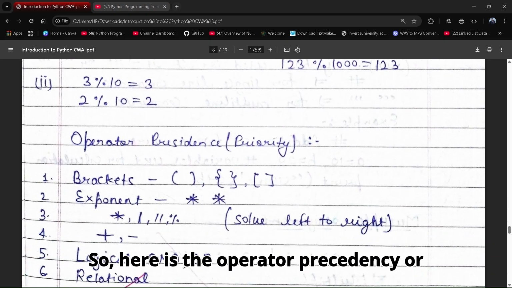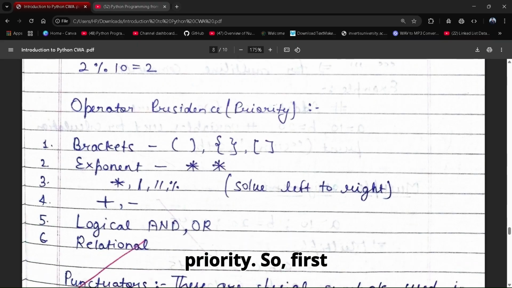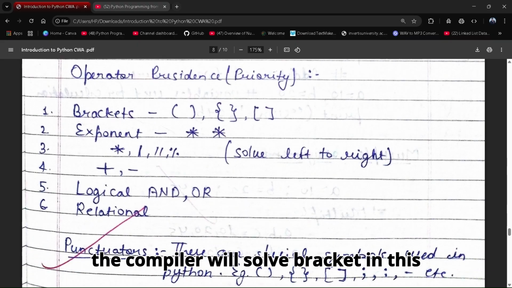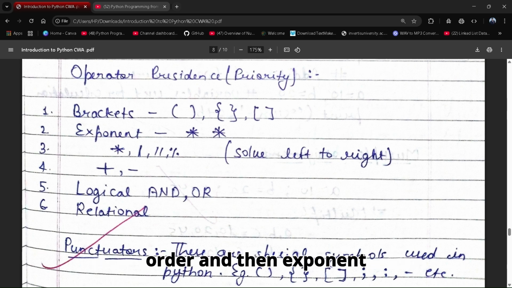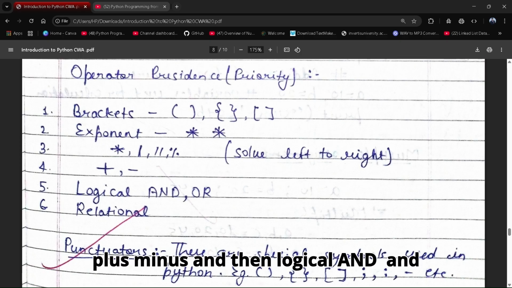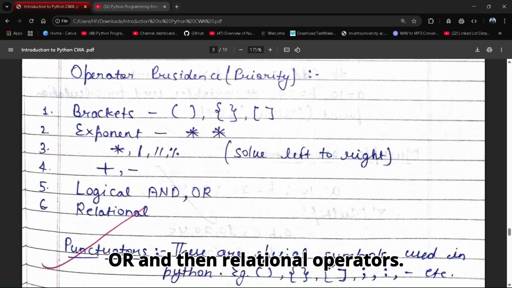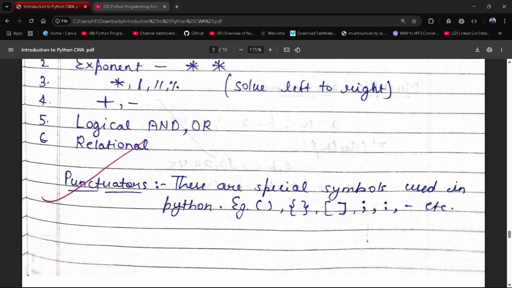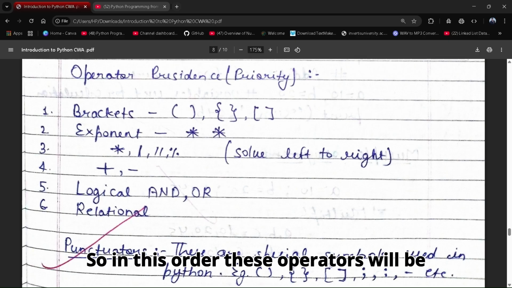So here is the operator precedence or priority. So first, the compiler will solve brackets, in this order, and then exponent, and then star, division, floor division, modulus. So these will be solved from left to right, means from here to here. Then plus, minus, and then logical and, or, and then relational operators. So in this order, these operators will be solved.